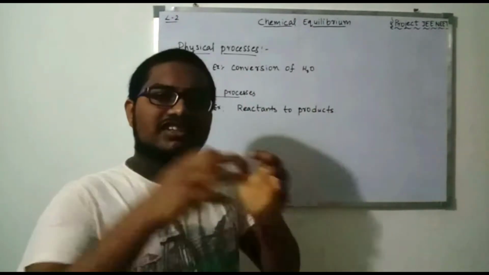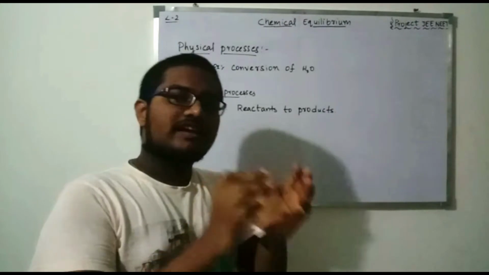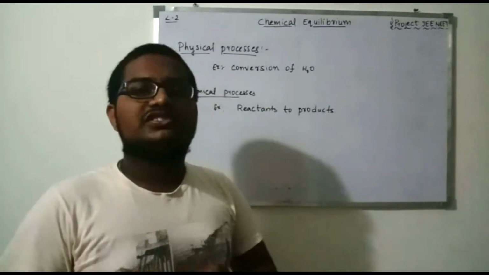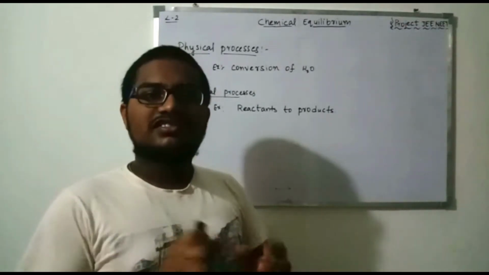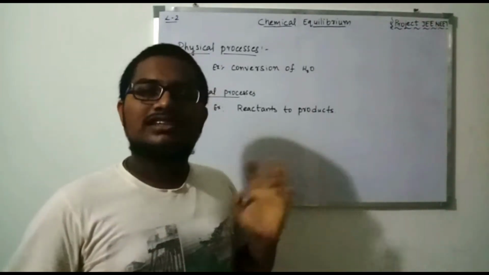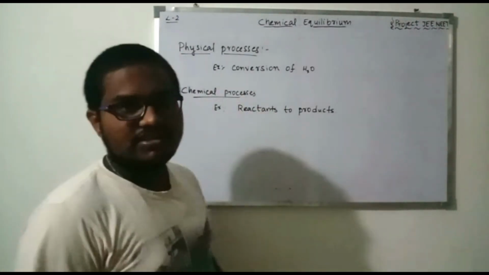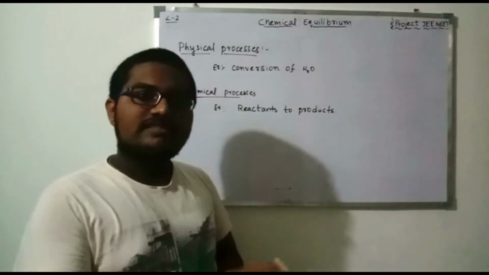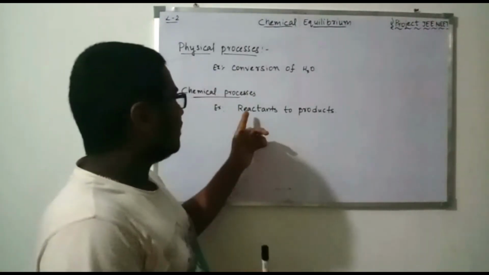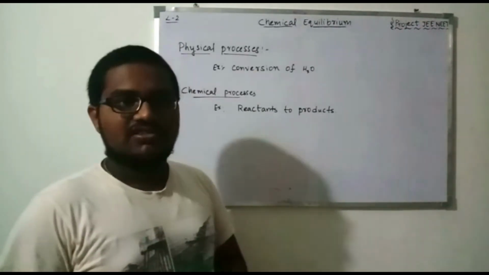The water changes its state from solid to liquid to gaseous state. So there is a physical change in the state of water, and that's called a physical process. In a chemical process, a chemical change happens, which means a reaction happens. Indirectly, a reaction is a chemical change. So conversion of reactants to products is a chemical process or a chemical change.